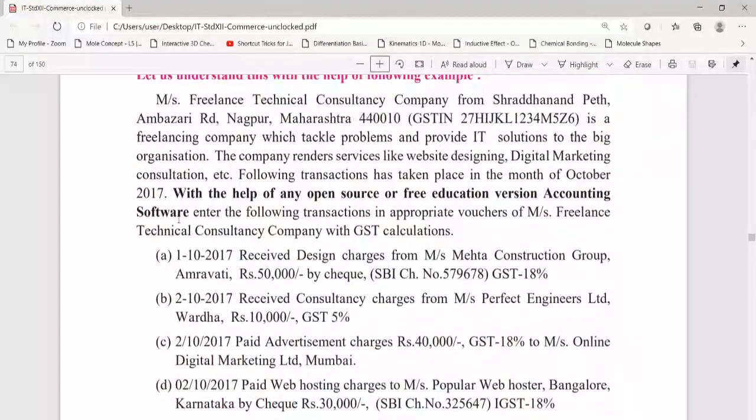First of all, we will create the company Messrs. Freelance Technical Consultancy using Tally software.